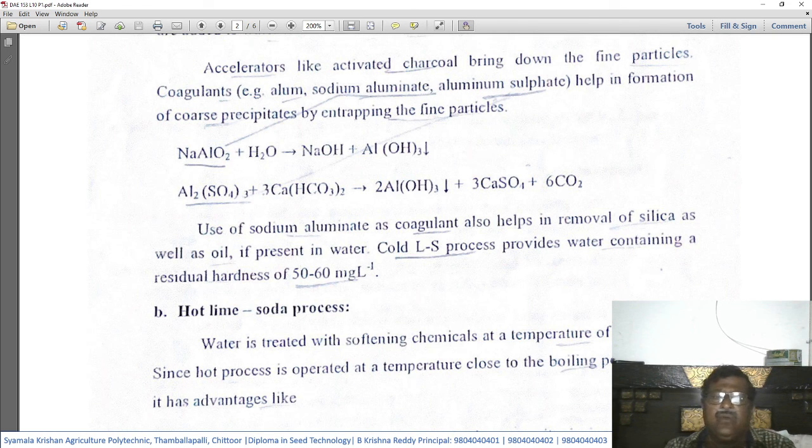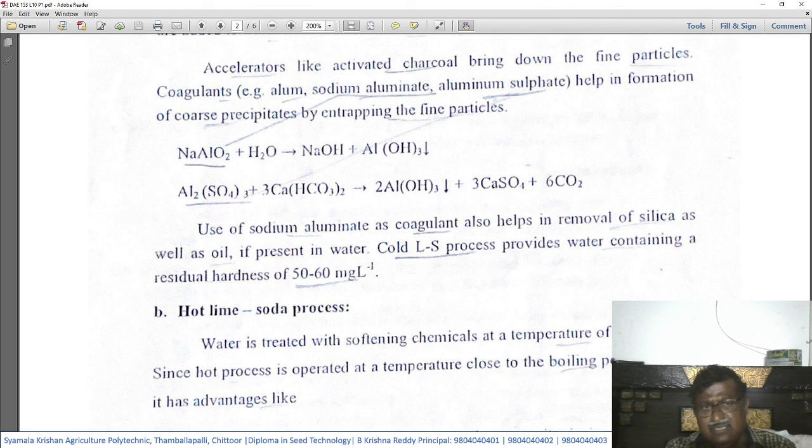So the cold lime soda process provides water containing a residual hardness of 50 to 60 milligrams per liter. When we use this cold lime soda process, when the hard water is treated, don't think that it will become 100% soft water.